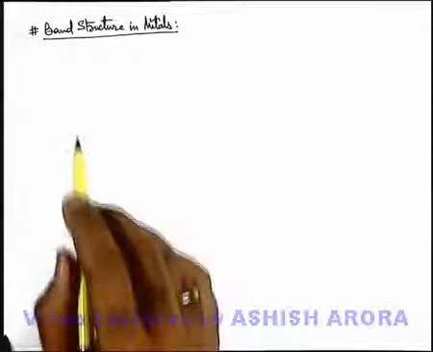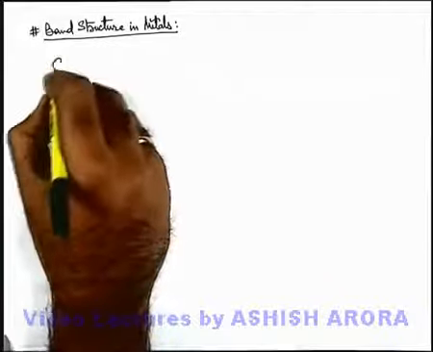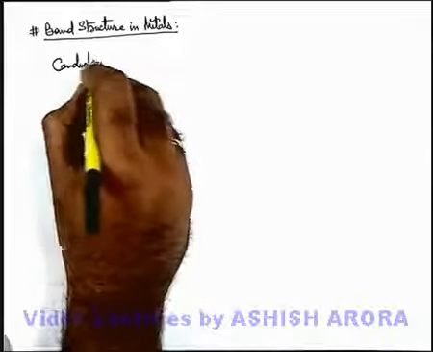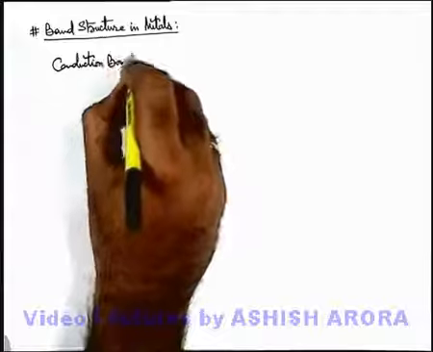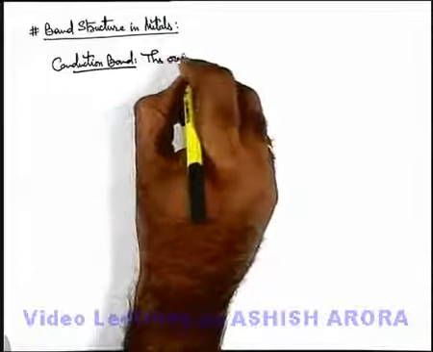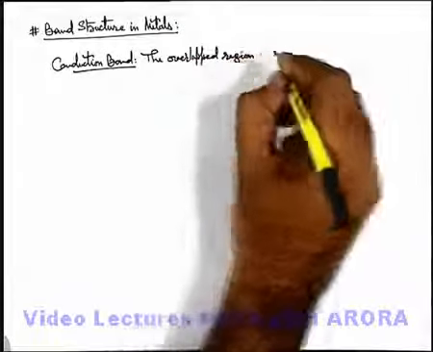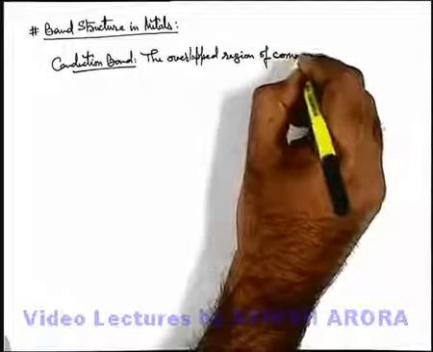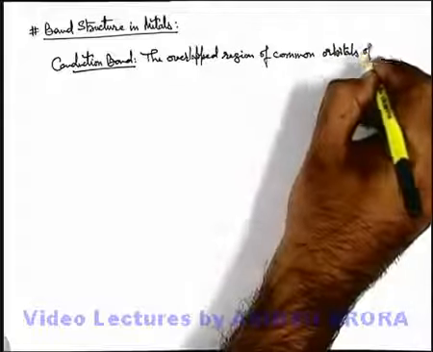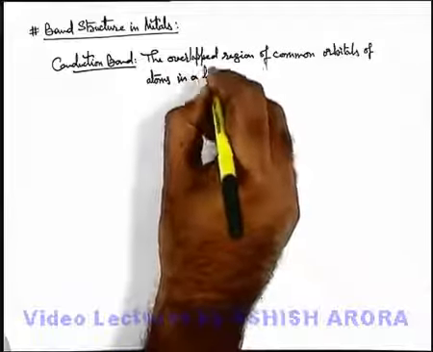Let us discuss band structure in metals. As we already studied about the conduction band in previous articles, I will write down once again that the conduction band is the overlapped region of common orbitals of atoms in a lattice structure.